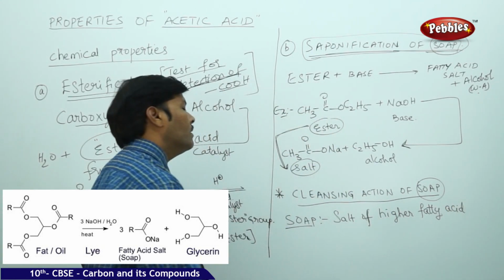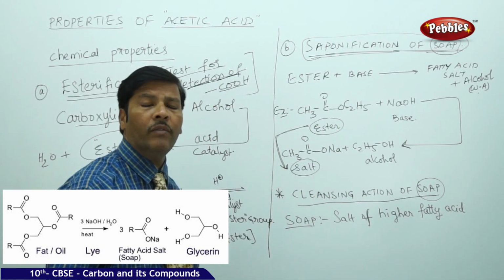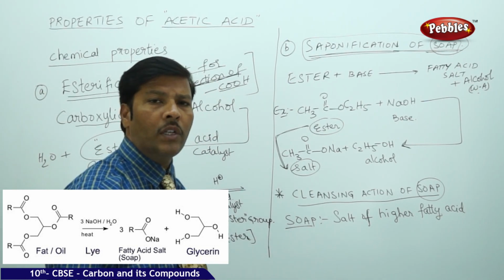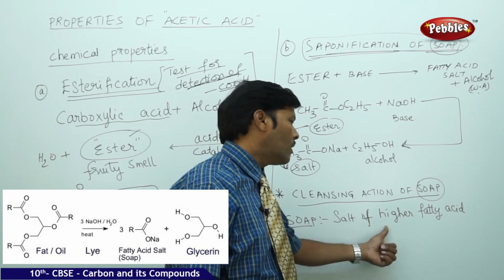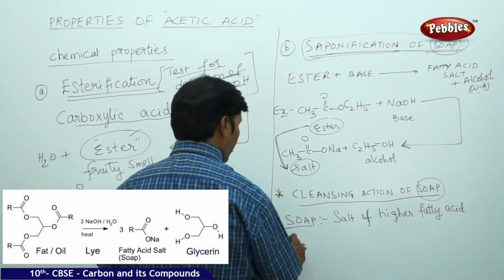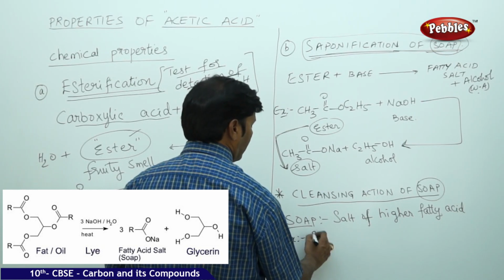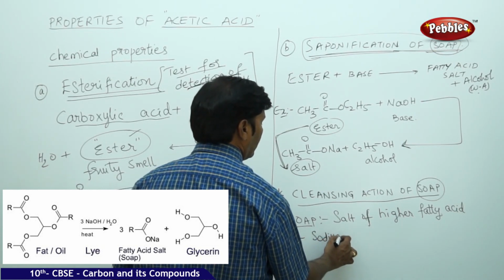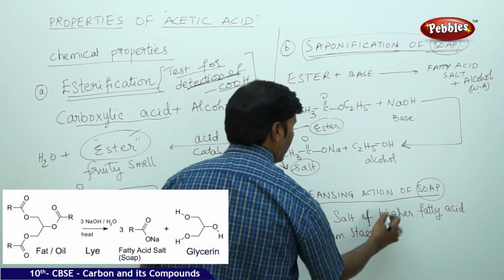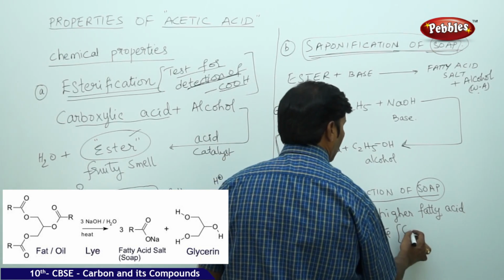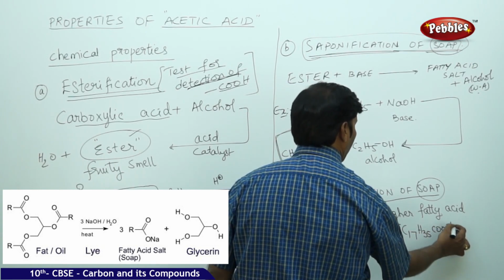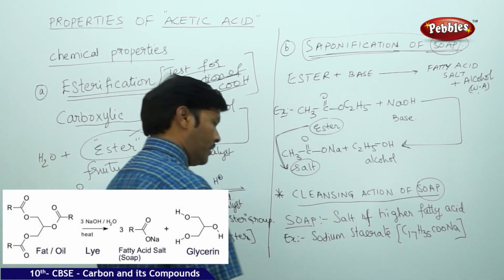Chemically, when you define soap, you simply say it is the salt of a higher fatty acid. So what are the salts of higher fatty acids? For example, you can take sodium stearate, molecular formula C17H35COONa.